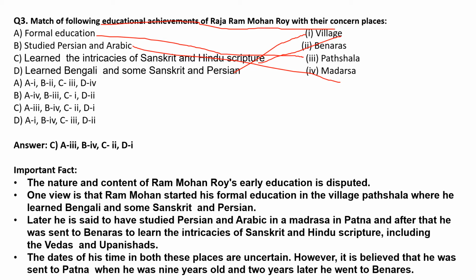Let us know some important facts about this question. The nature and content of Ram Mohan Roy's early education is disputed. One view is that Raja Ram Mohan Roy started his formal education in the village Pathsala, where he learned Bengali and some Sanskrit and Persian. Later, he is said to have studied Persian and Arabic in a madrasa in Patna, and after that, he was sent to Banaras to learn the intricacies of Sanskrit and Hindu scripture, including the Vedas and Upanishads.